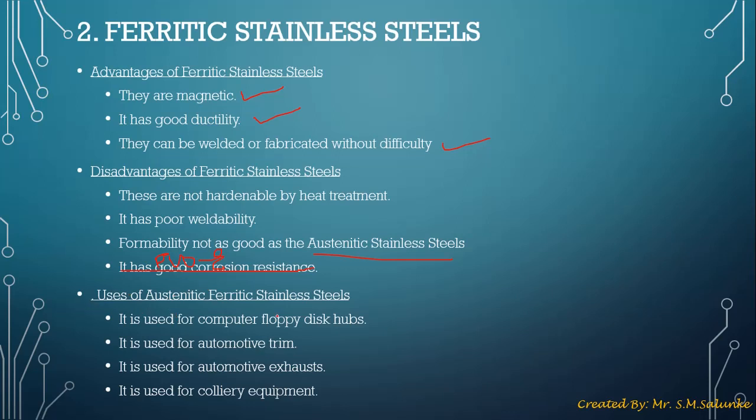Next are the uses of ferritic stainless steel. It is used for computer floppy disks, again just like austenitic, for automotive trim, for automotive exhaust, that is the exhaust that we have in bikes and cars, and for culinary equipment.